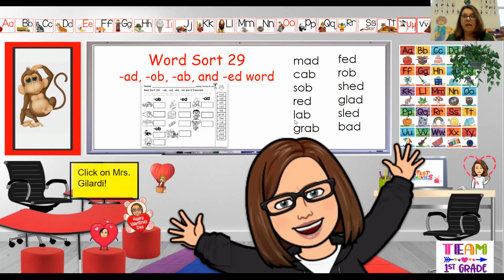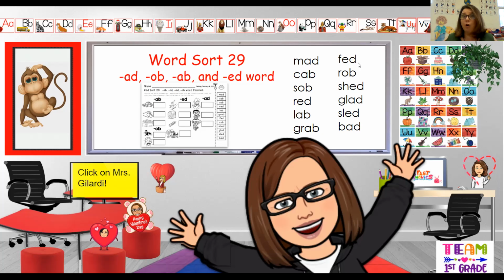The next word is lab. I went to the lab to get my test results. A lab is like a place where scientists work. So you might see some test tubes or some beakers in a lab. And that's a member of the AB word family. Our next one is another AB word family word, grab. I went to grab the handle, but my hand slipped. G-R-A-B, grab.